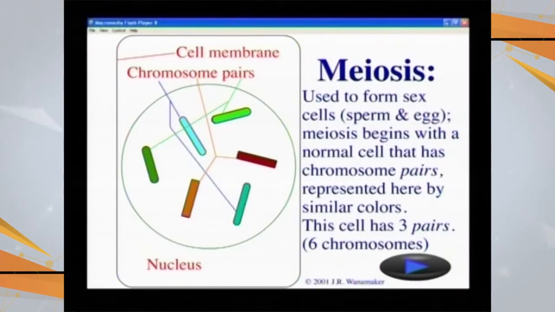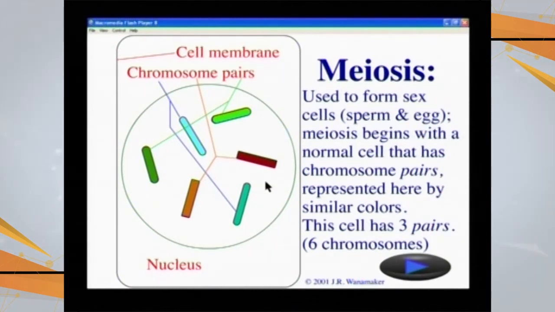So for any pair of homologous chromosomes, any member can be on the right or left side. This random distribution of chromosomes at metaphase 1 is also going to give us genetic variety. In case of mitosis, the two daughter cells which were produced were identical, but here the four daughter cells which are produced are different from each other due to crossing over and due to random assortment of chromosomes at metaphase 1.